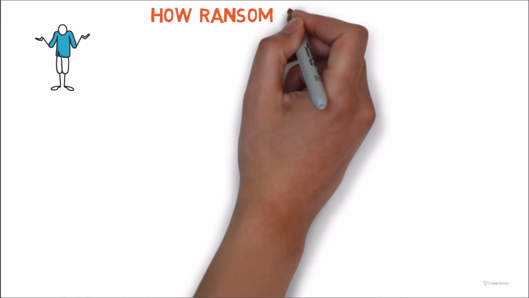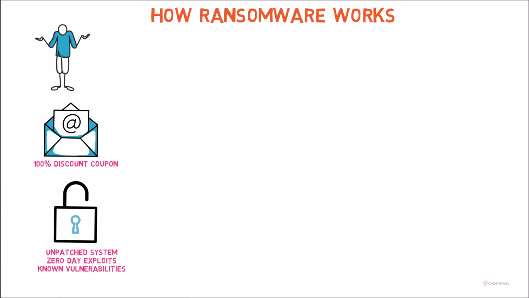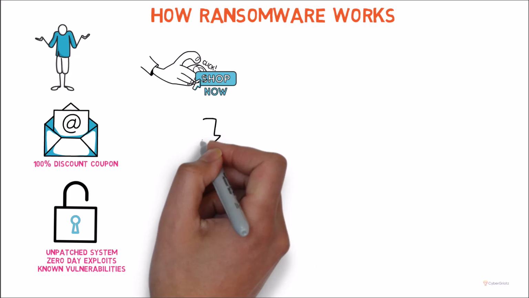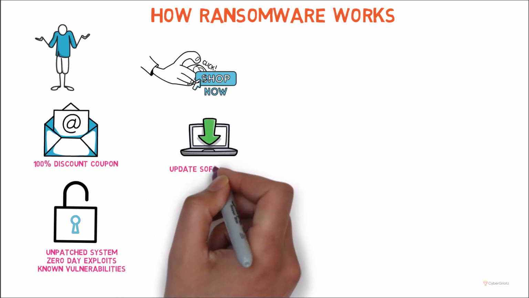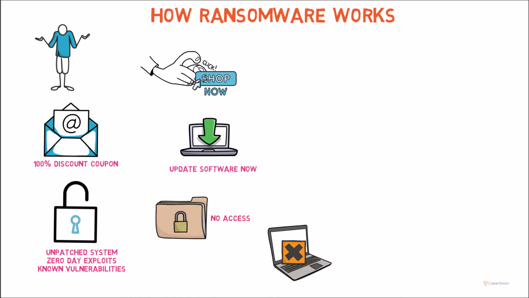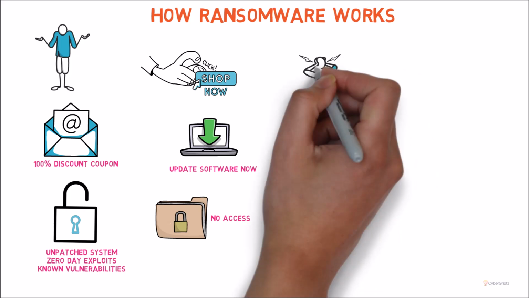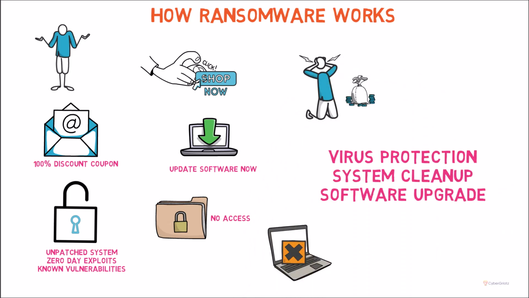So how does ransomware operate? The typical ransomware attack starts with a phishing email or a security vulnerability in your system. For example, you get tricked into clicking a suspicious link in your email or download a file that contains the malware. Once the malware enters your system, depending on its type, it either encrypts your files, locks your device, or scares you into paying for unnecessary services.